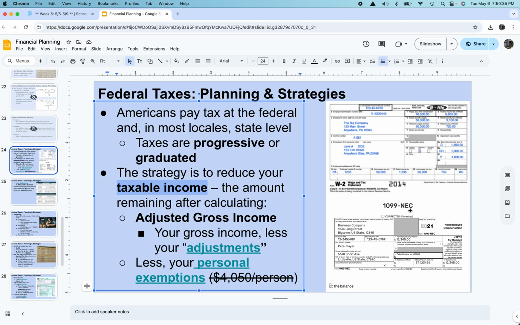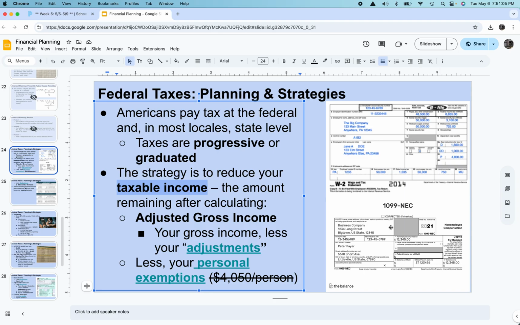These two documents are going to show a couple of things. On the W-2, they're going to show the total amount of money that a person made working for that company. And then it's going to show how much money was already paid in state and federal taxes. Those things are called withholdings. It's also going to show any contributions to retirement accounts such as 401ks, 403bs, potentially IRAs could be on there. But that's what a W-2 is going to show.